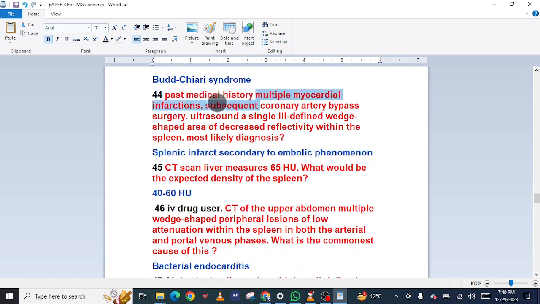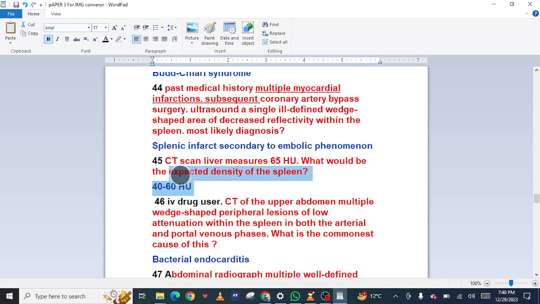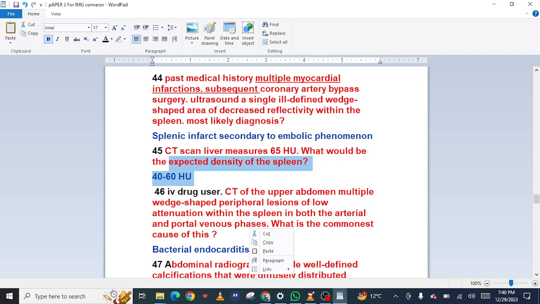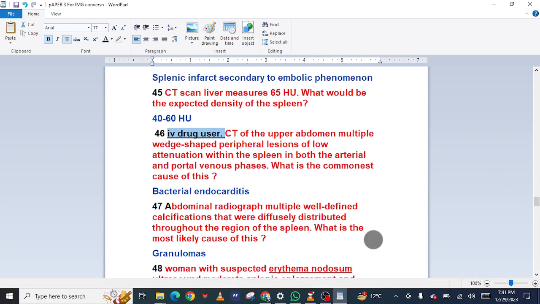45 CT scan liver measures 65 Hu. What would be the expected density of the spleen? 40 to 60 Hu. 46 CT of the upper abdomen: multiple wedge-shaped peripheral lesions of low attenuation within the spleen in both the arterial and portal venous phases. What is the commonest cause of this bacterial endocarditis?